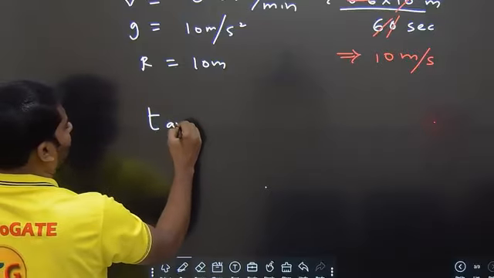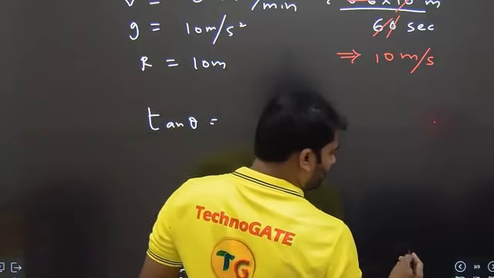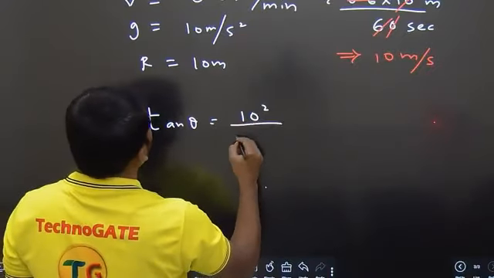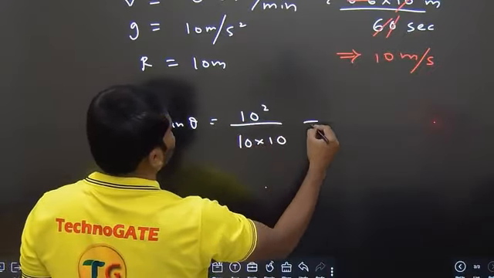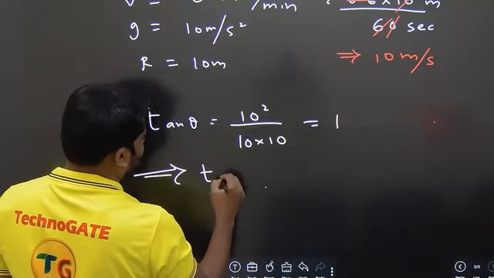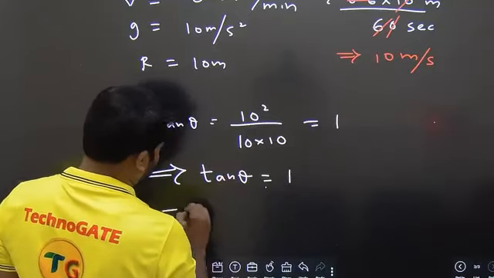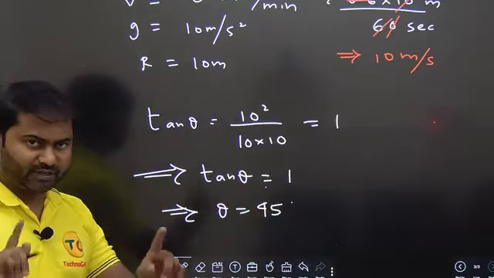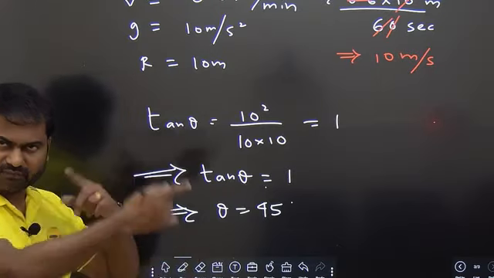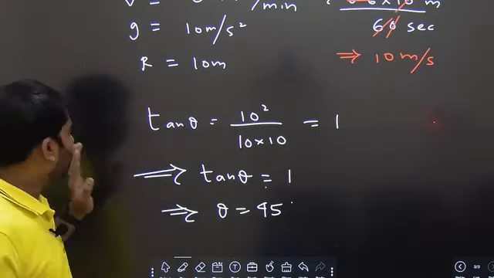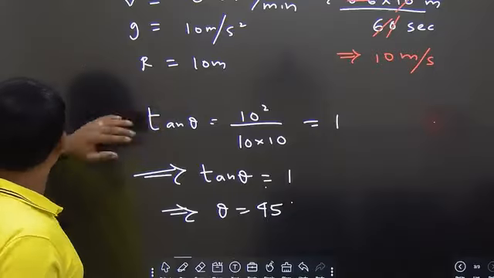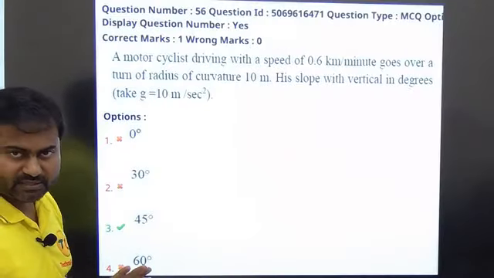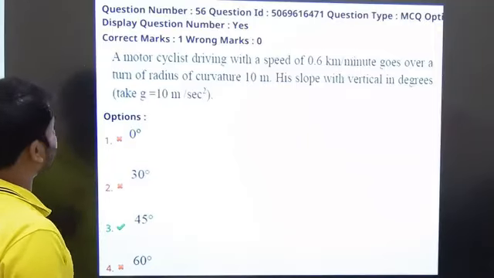So let's get the value of tan theta, V square by Rg. V square, that is 10 square by R, which is 10 into G, which is equal to 1. So we are actually getting tan theta value as 1, which means in degrees, theta value is equal to 45 degrees. So if any doubt is there, just pause the video, rewind it and understand it. Simple. In fact, I can use this V square by Rg formula directly, but I have done the derivation as well. I believe it is clear. Let us proceed with the next question.